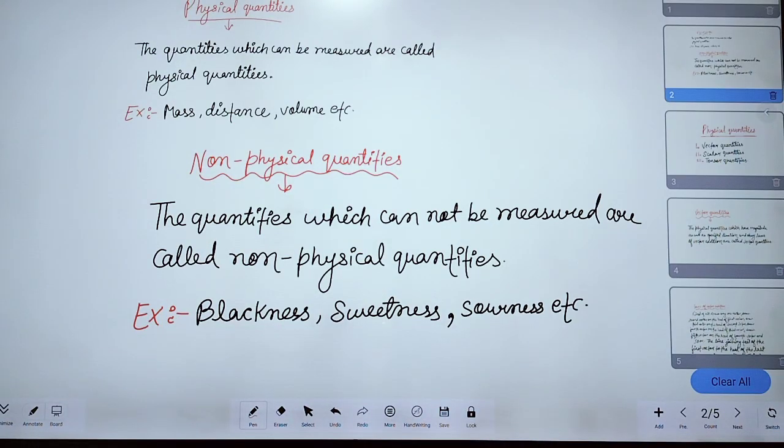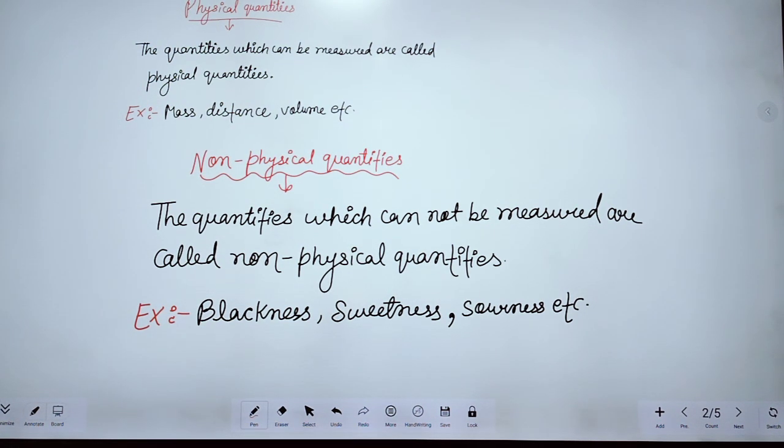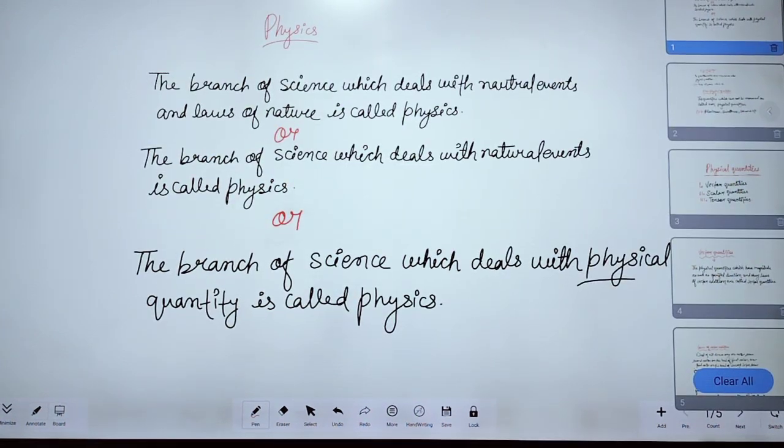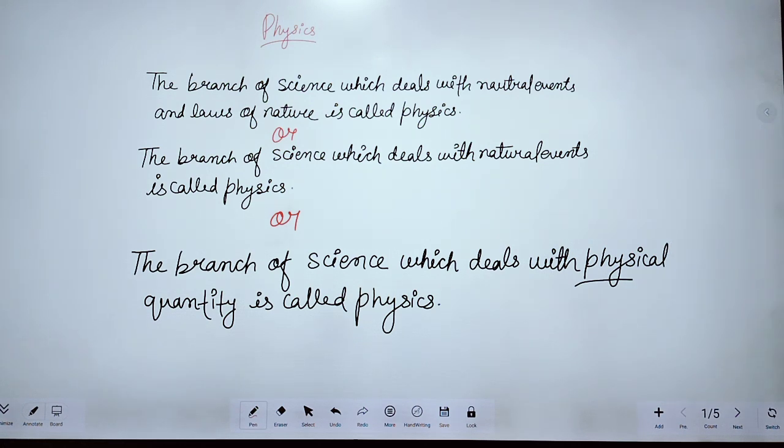There are three more definitions that we have already discussed. That is physical quantity and non-physical quantity: the quantity which can be measured is called physical quantity, and the quantity which cannot be measured is called non-physical quantity. And also about physics: the branch of science which deals with natural events and the laws of nature is called physics, and also the branch of science which deals with physical quantity is called physics.